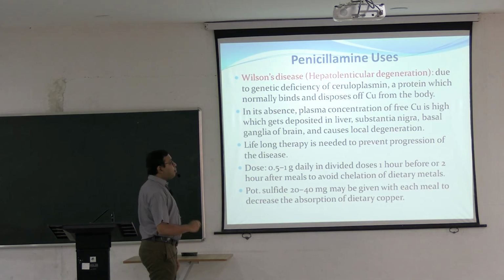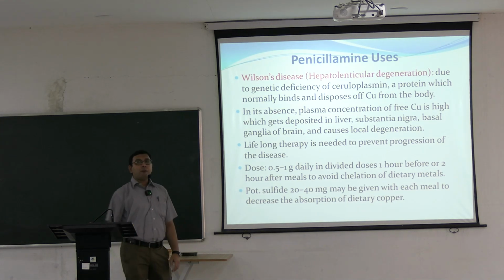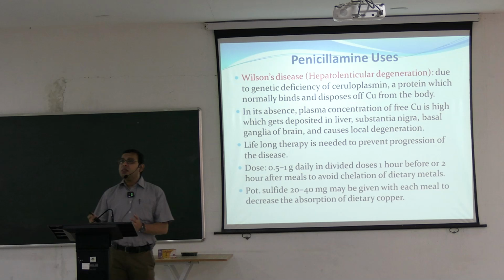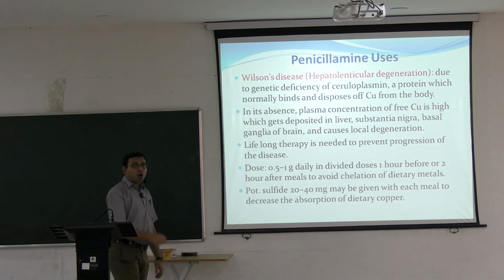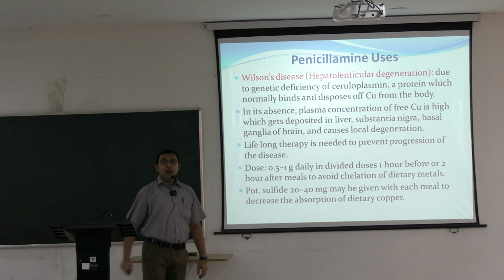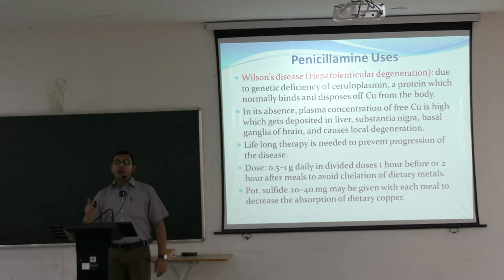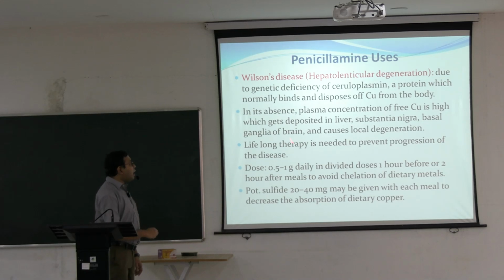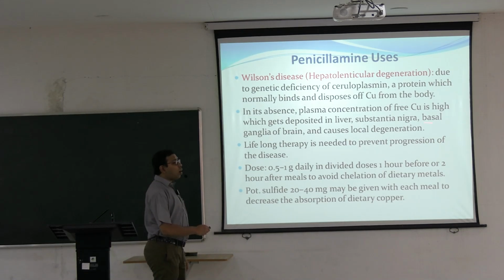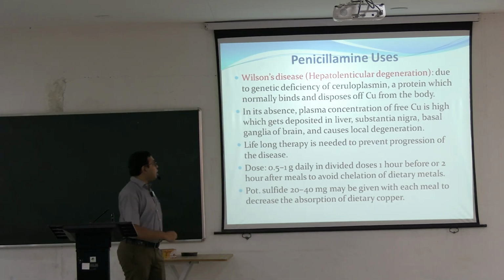In the absence of ceruloplasmin, the plasma concentration of free copper is very much increased. Ultimately, this increased copper gets deposited in the liver. Apart from the liver, it is also deposited in the substantia nigra and basal ganglia of the brain, and causes local degeneration of these areas.